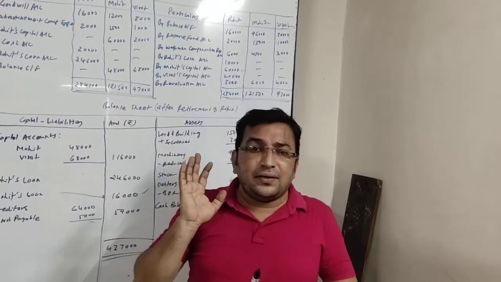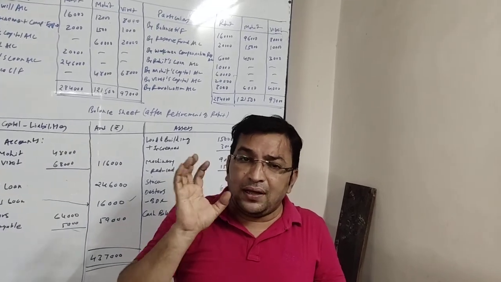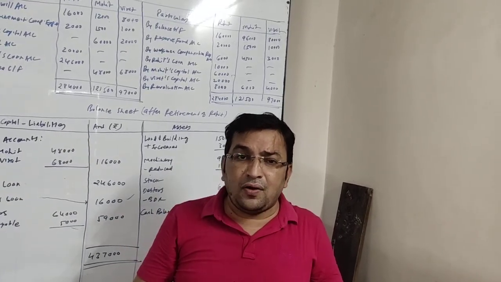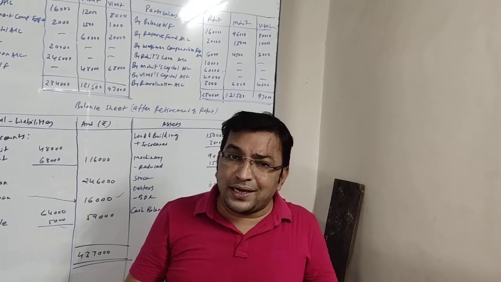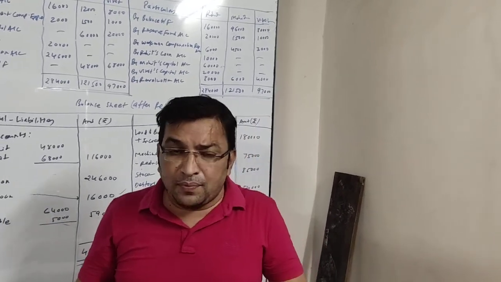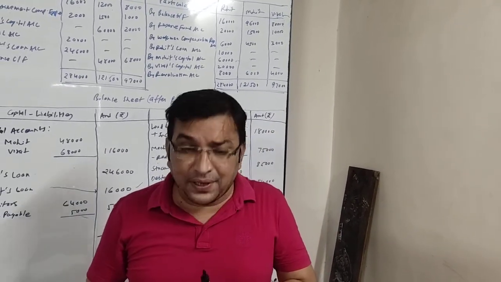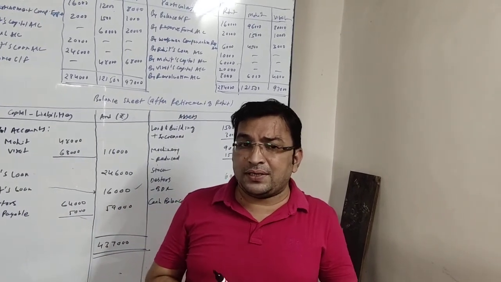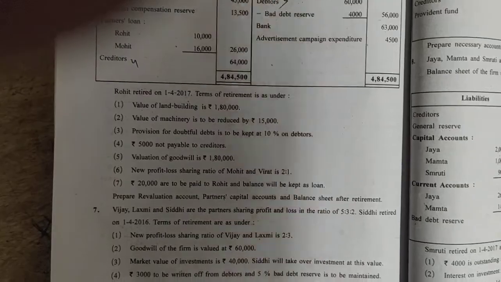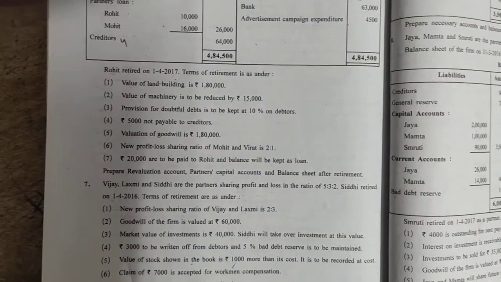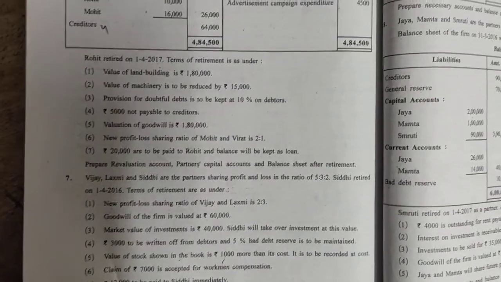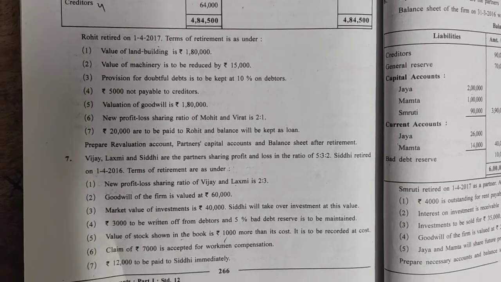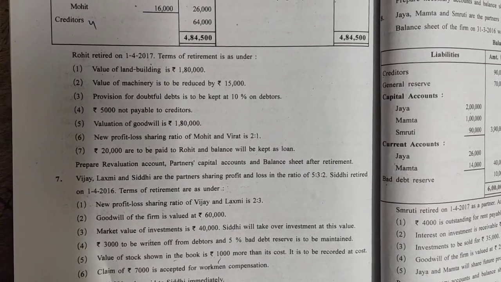So friends, here we have finished with the items of balance sheet. Now we will be going through all the adjustments. We have given the effect of a few adjustments, the rest of the adjustments' effect we will give, and then we will finish our sum. So friends, we have finished with the balance sheet. Now we will see the adjustments one by one.